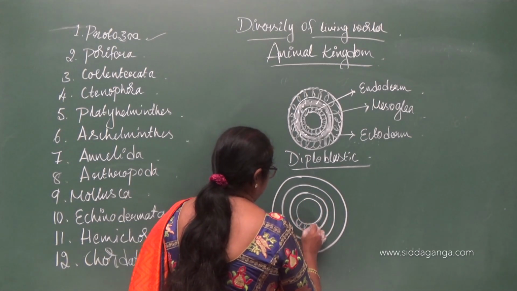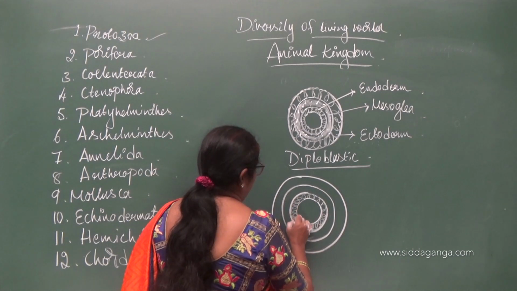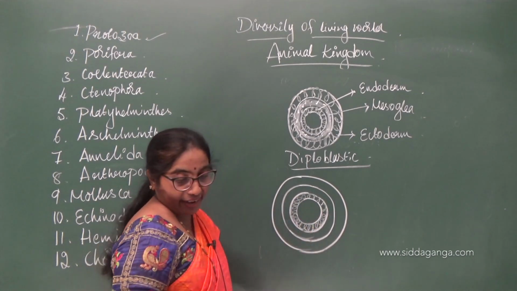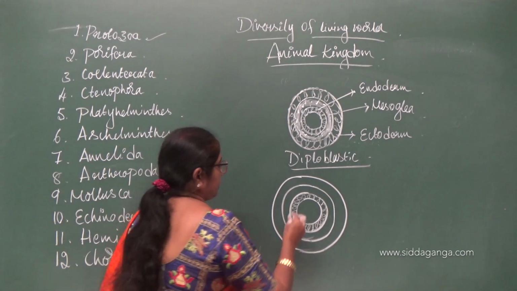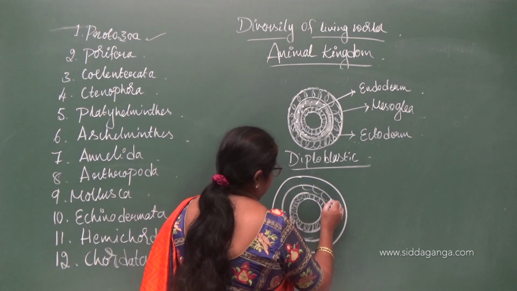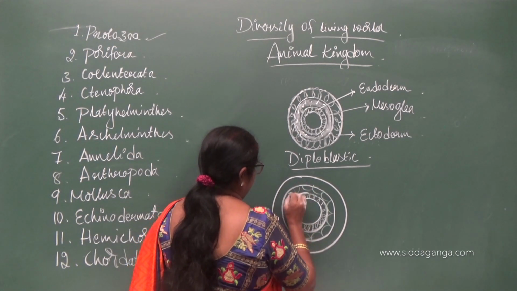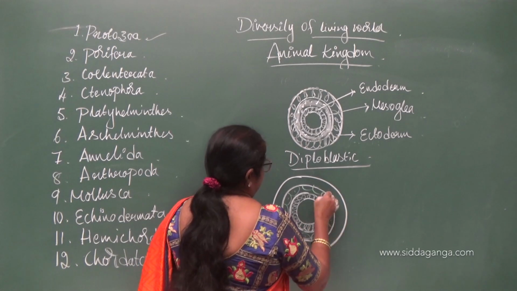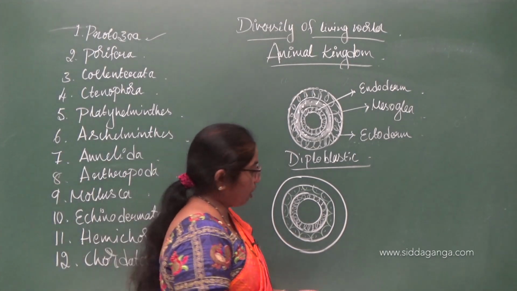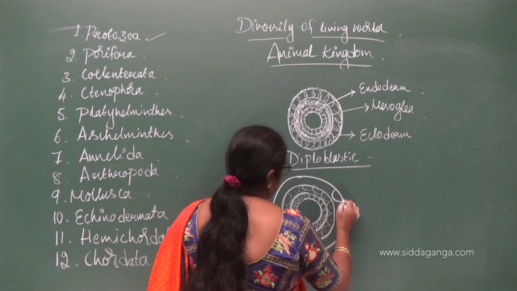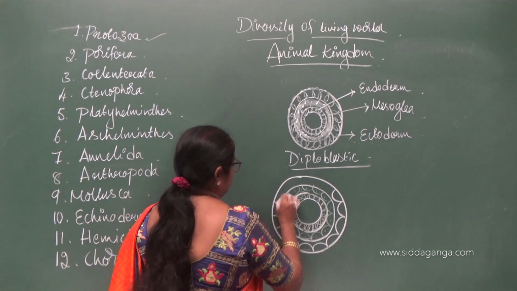Here this is one layer of cells showing the endoderm, and this is one more layer of cells, the mesoderm, and there is one more layer here which is called the ectoderm.